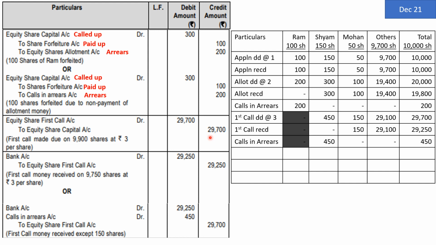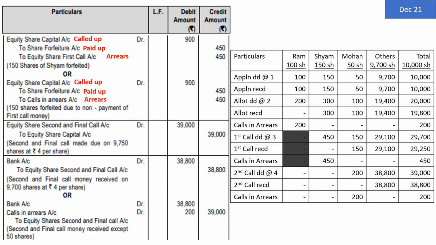29,700 is the money which is demanded, but amount received is 29,250. Again, the institute has given two different options. I would prefer the option of calls in arrears. So the entry is: bank account debit 29,250, calls in arrears account debit, which is our asset now. The person is still our debtor. So debit rupees 450, and equity share first call, that special purpose debtor account, is to be closed now. So to equity share first call rupees 29,700. This is how the entry for first call made and first call received are passed. Now let us go for the next situation.